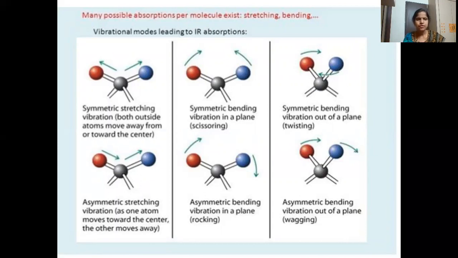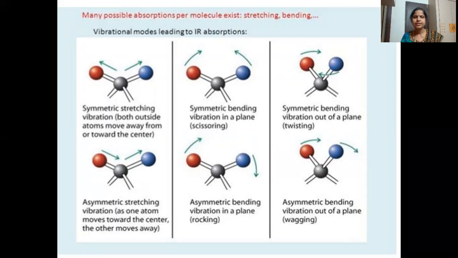So in stretching vibrations, there is a change in bond length. In bending vibrations, the bond angle changes. These are two atoms again, and we make them come closer or move away.